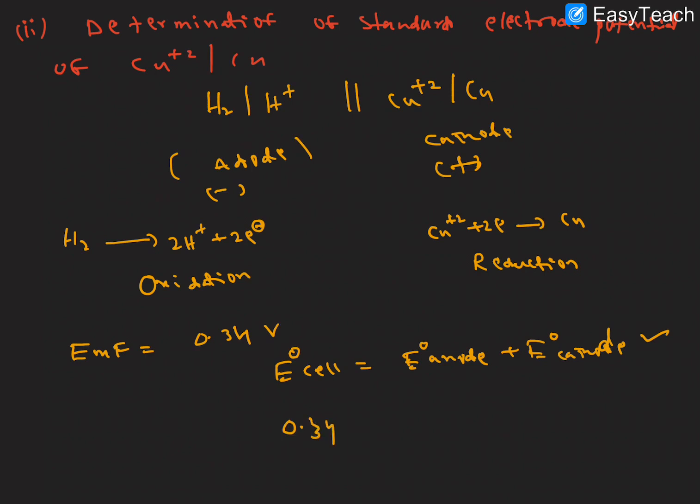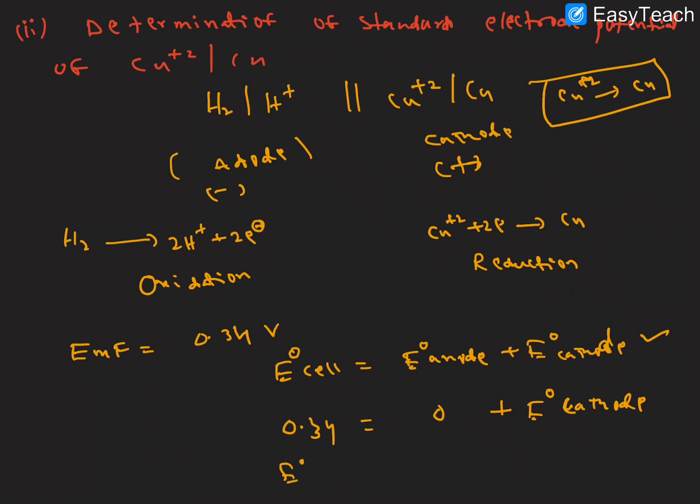We got E naught cell 0.34 volts equal to the anode, the hydrogen electrode, which is 0, plus E naught cathode. We don't know the cathode, we have to find this out. So reduction is happening at the cathode. The cathode is nothing but copper plus 2 converted into copper. So this is reduction happening, so this is called the reduction potential value.